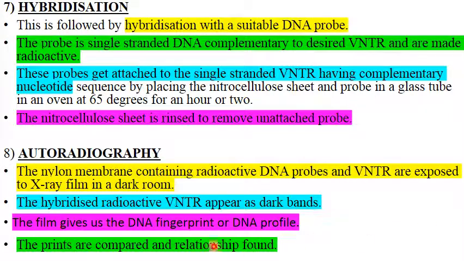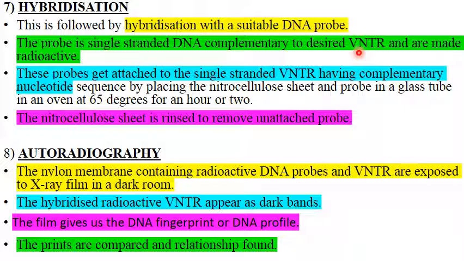Next step is hybridization. Now hybridization means binding, making a double strand. What are we going to use? DNA again, but we are going to use what we call a DNA probe. What will be a probe? It will be a single stranded DNA complementary to the desired VNTR, any VNTR.